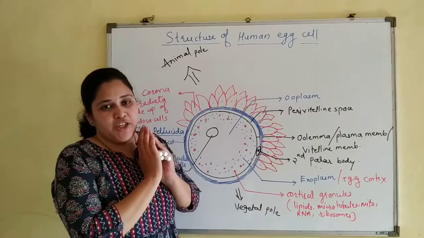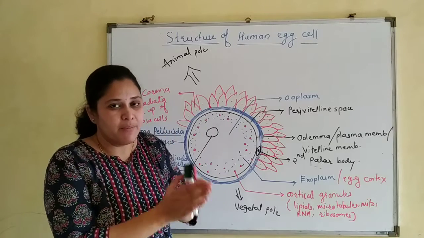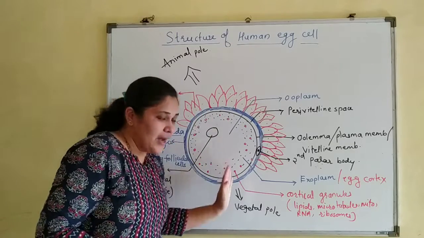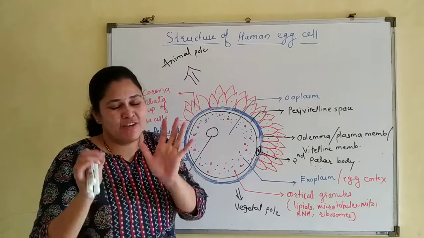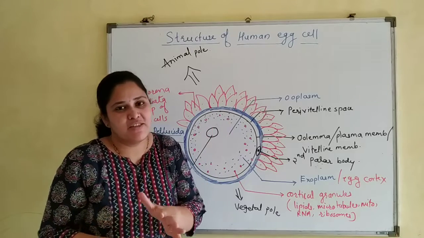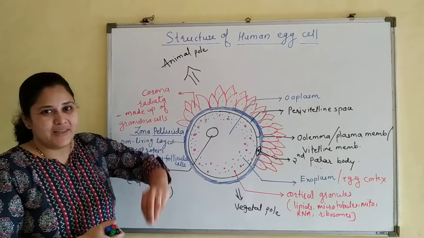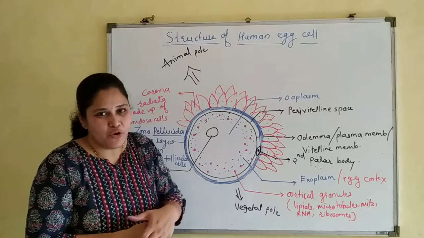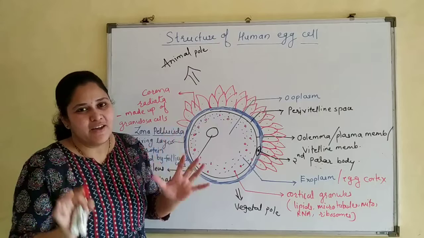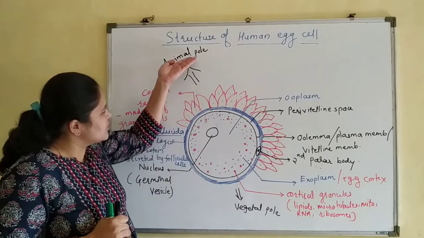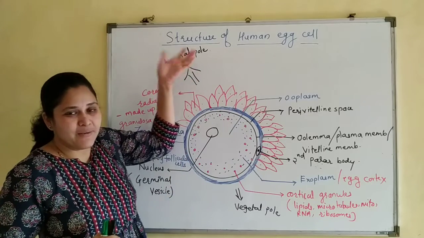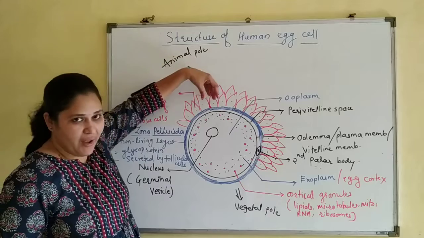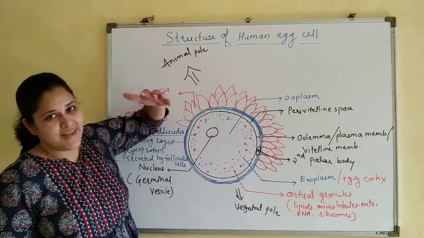The way in which it enters the ovum decides the path of the first cleavage. It is very interesting, students. When we see fertilization, at that time we will see how a single tiny cell, the zygote, forms the entire embryo. So what is the significance of the animal pole? It is the site from where the sperm penetrates the egg cell.